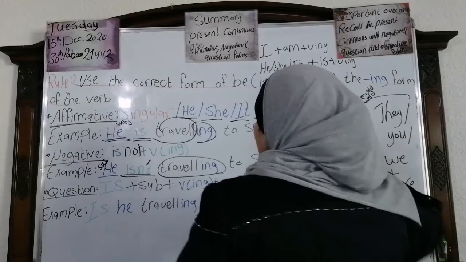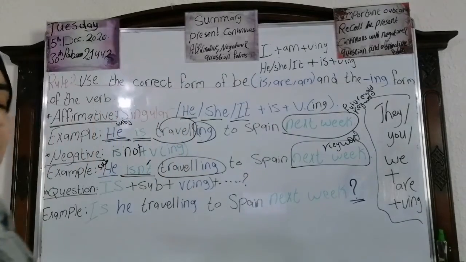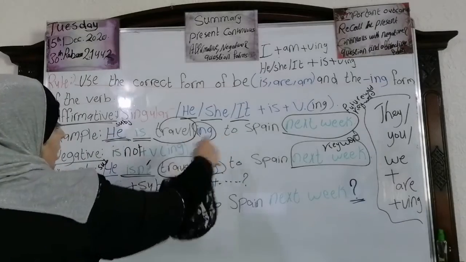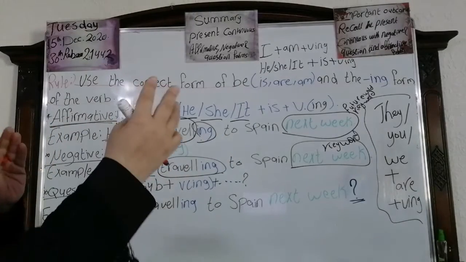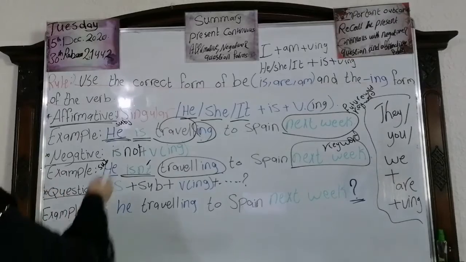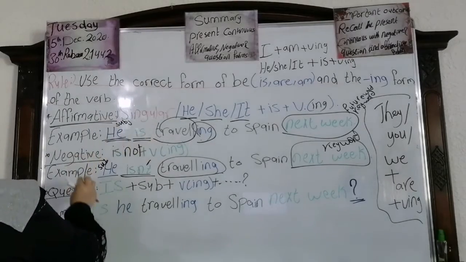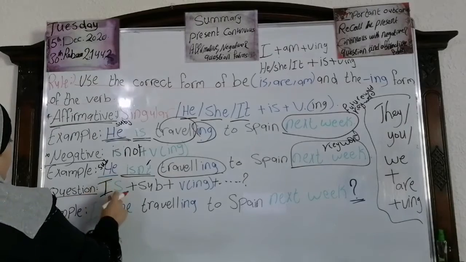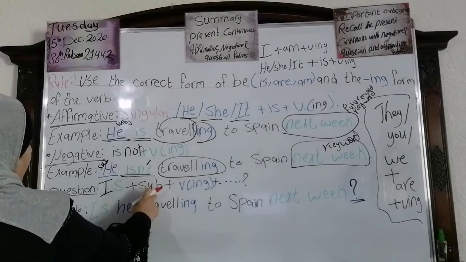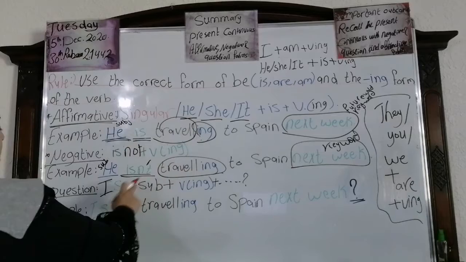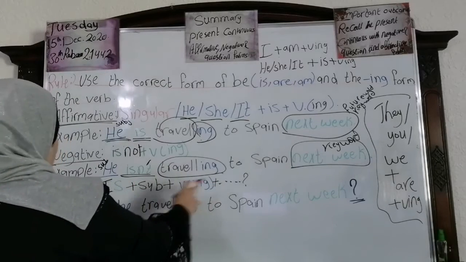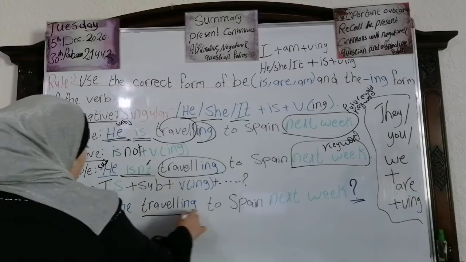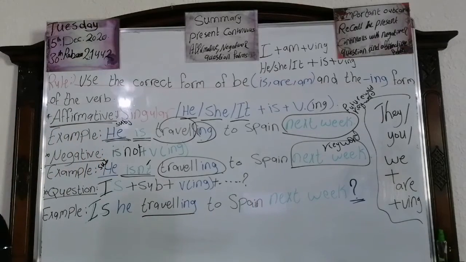Now, we're going to make a question. What do you do? Look at me here. What do we have? He is traveling to Spain. What do I do? I invert. What does invert mean? It means I flip it. I bring the verb and put it in the beginning. Like this one. Is plus subject. Who is the subject? We said he or she or it. Plus subject plus verb ing. Is he traveling to Spain next week?